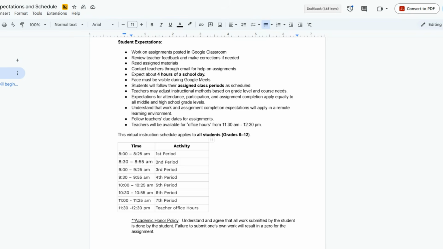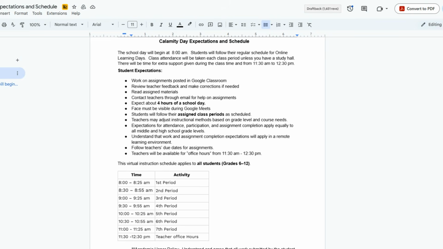After that, students have the opportunity to meet with teachers for office hours. So you can see that's a whole hour long. Teachers would be sending out a separate Google Meet that would be accessible to any kid. So students, just make sure you're paying attention to that. For example, if I have Mrs. Bowman's second period and then I want to come back and meet with her during office hours, it wouldn't be that second period Google Meet. It would be a separate one that she is sending me for office hours.